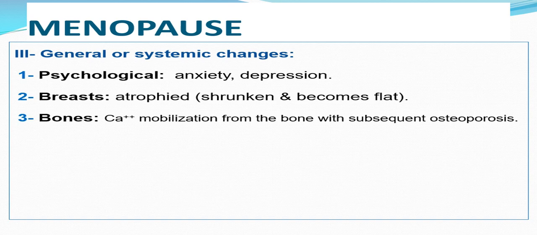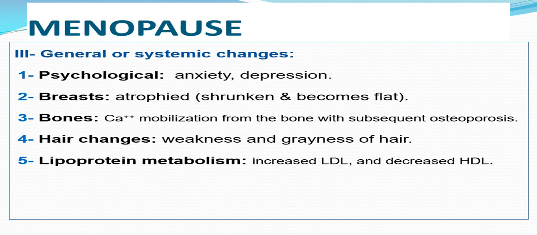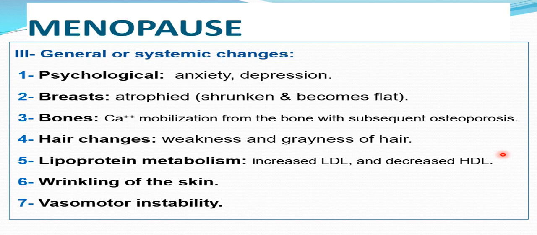Regarding general changes, estrogen and progesterone were responsible for some psychological changes, breast development, bone development, and protection from ischemic heart disease. But now, at the age of menopause, due to depletion of these hormones, there is anxiety, depression, breast atrophy, and calcium mobilization from bones with subsequent osteopenia and osteoporosis. There are hair changes leading to weakness and graying of hair, increased low density lipoprotein and decreased high density lipoprotein with more liability for ischemic heart disease and hypertension. There is more and more wrinkling of the skin and vasomotor instability.